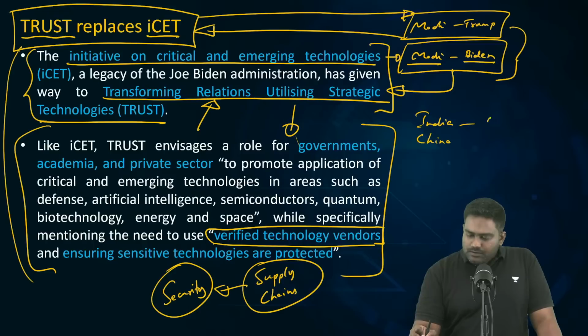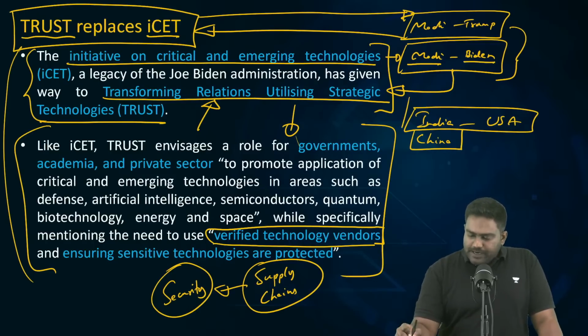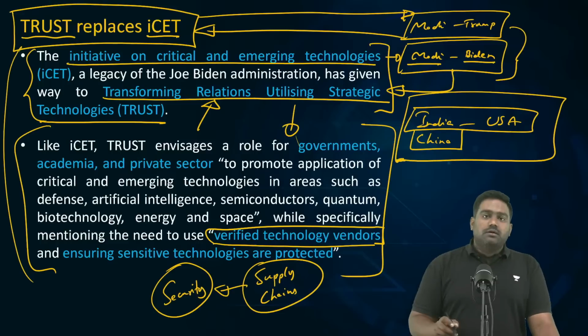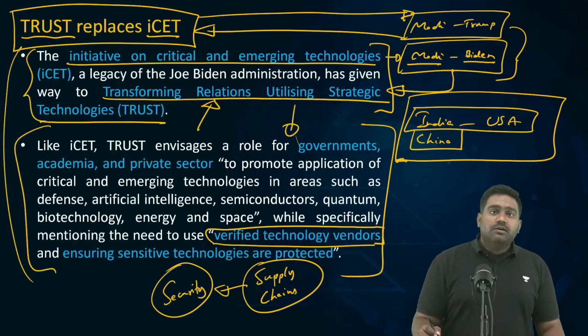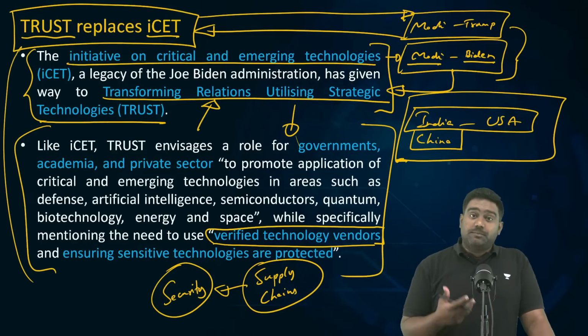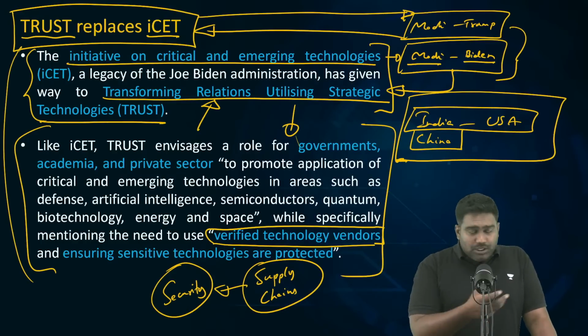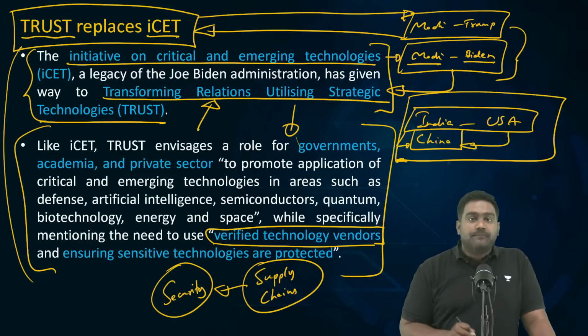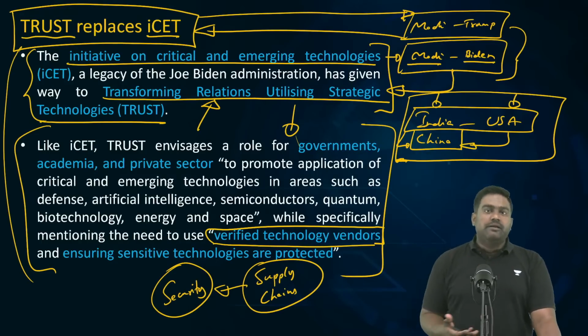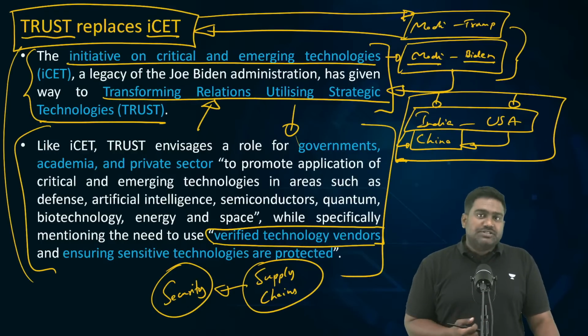So when it comes to critical technologies, be it some defense technologies, be it renewable energy technology, such as, let's say, battery technology, for example, or be it supply of critical minerals or supply of key components, which is crucial in the communication industry, both India and US have a lot of dependency on China. So both India and US have security concerns regarding Chinese supplied components and technologies.